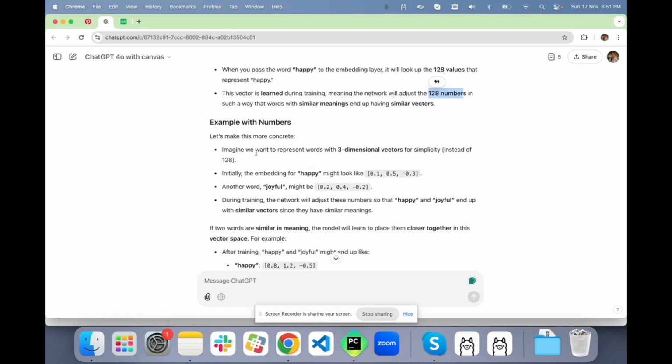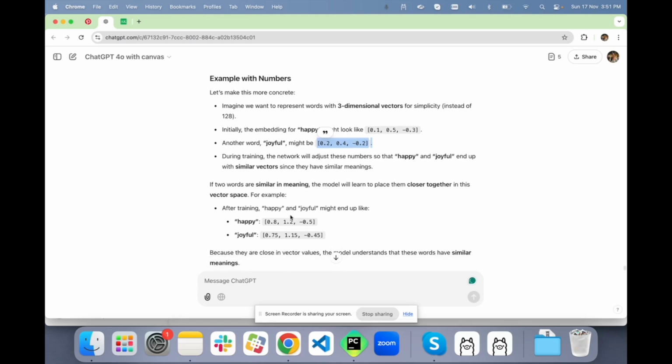Now imagine we want to represent words as three-dimensional vectors for simplicity. Initially, the numbers for "happy" might look like 0.1, 0.5, and 0.3. Another word, "joyful," will also be represented as a three-dimensional vector. During training the network will adjust these numbers so that "happy" and "joyful" end up with similar vectors, because they have similar meanings.